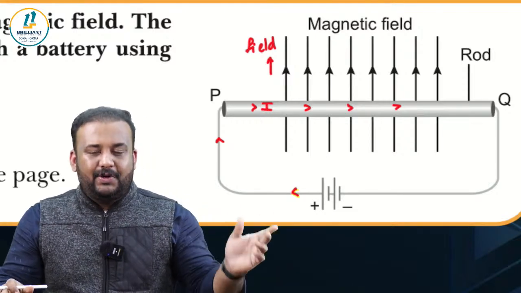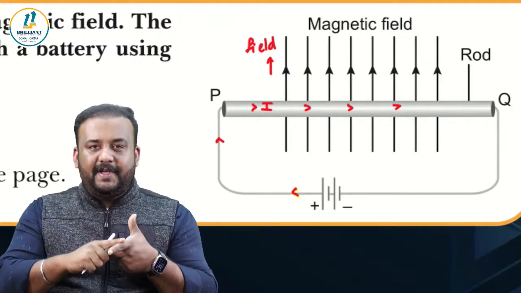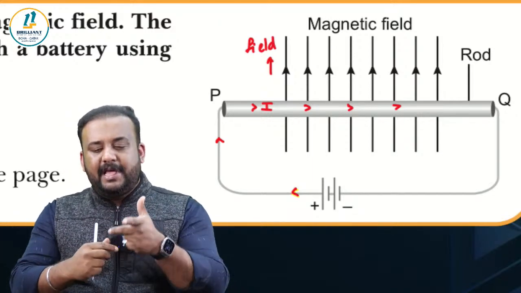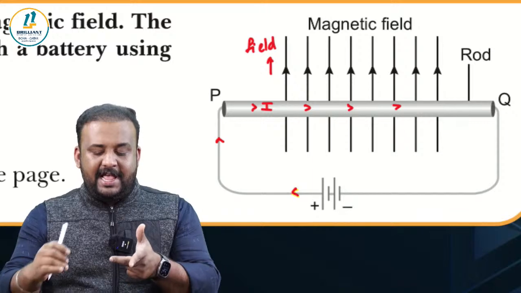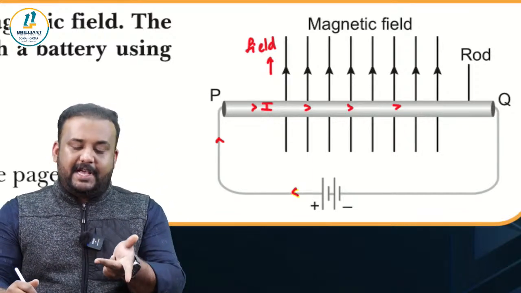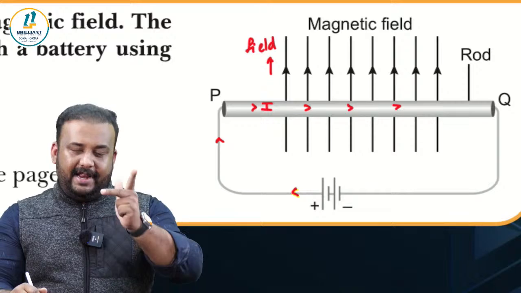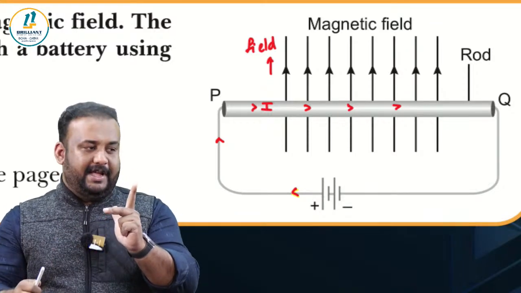In the left-hand rule, we hold our thumb, middle finger, and forefinger in mutually perpendicular directions, right? And then you hold the middle finger in the direction of the current, the forefinger in the direction of the magnetic field, and then look at where your thumb is pointing.